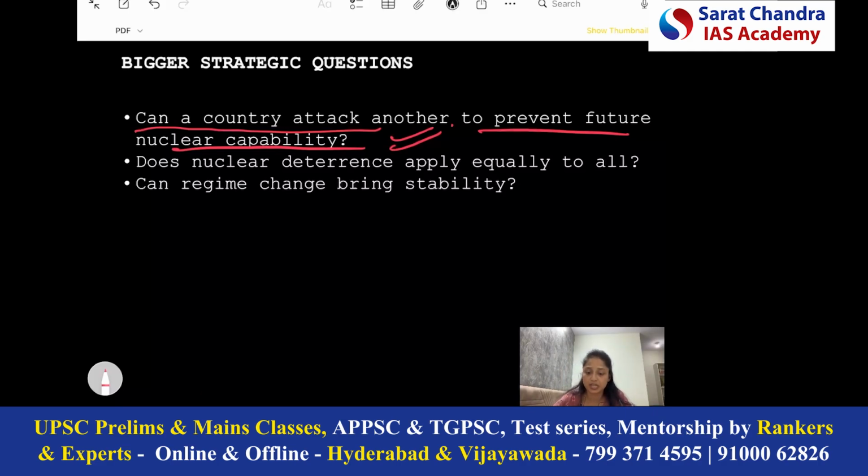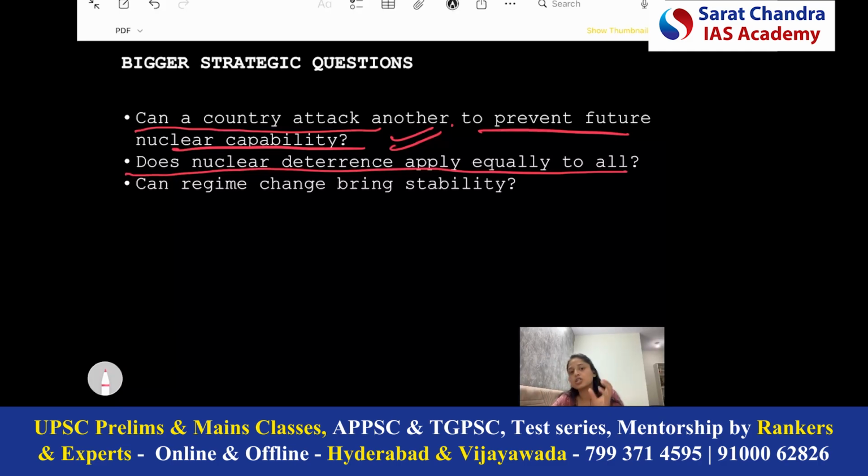The second important question is, does nuclear deterrence apply equally to all? See, this is a very sensitive issue, because everyone knows that Israel is known to possess nuclear weapons. The second country we are talking about is the USA, which has thousands of nuclear weapons. Other countries like Russia, China, India all have nuclear weapons. But why is only Iran being prevented from reaching nuclear threshold capability? This is a very important question here.